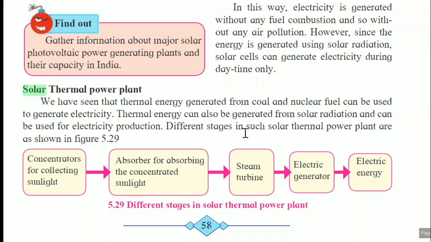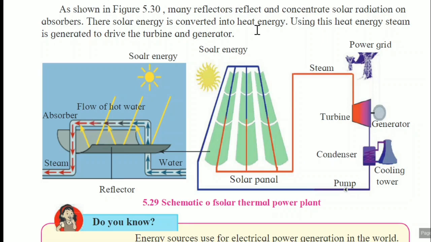Different stages are there in such a solar thermal power plant, as shown in the figure 5.29. Three steps, steam turbine, electric generator, electric energy, are common here. Only the two initial steps are different. First, concentrators for collecting sunlight, and second, absorber for absorbing this concentrated sunlight. By mistake, here 5.29, this is the diagram 5.30.